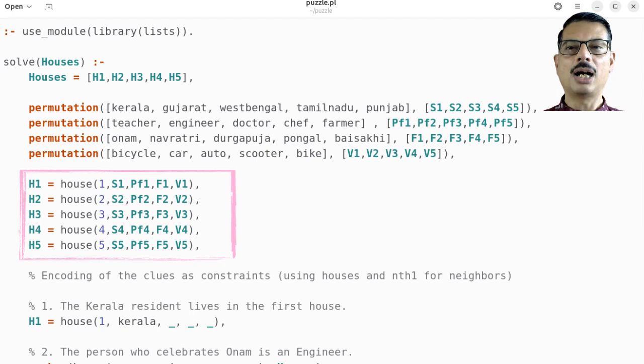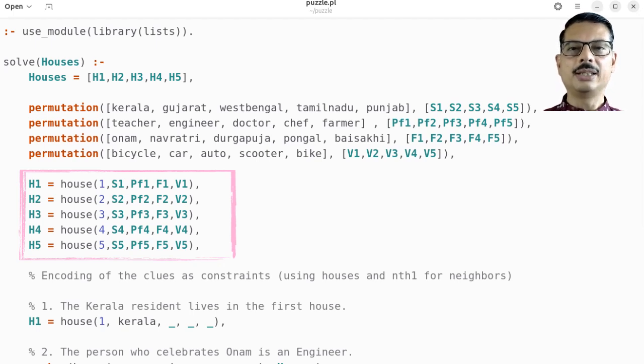H1 is equal to house, which has a number 1, and whatever binding we have got from the previous part: S1, PF1, F1, and V1. Same goes for H2, H3, etc., finally up to H5, which is house number 5. So each house has a position, a state, a profession, a festival, and a vehicle. This packages the attributes for that slot. So now houses is a concrete list of five house terms ready for the constraint checks that come next.